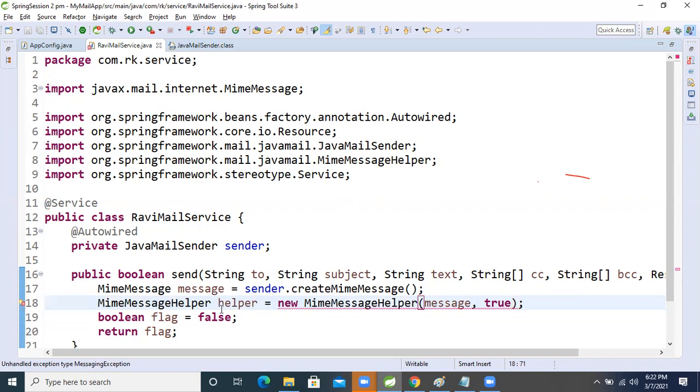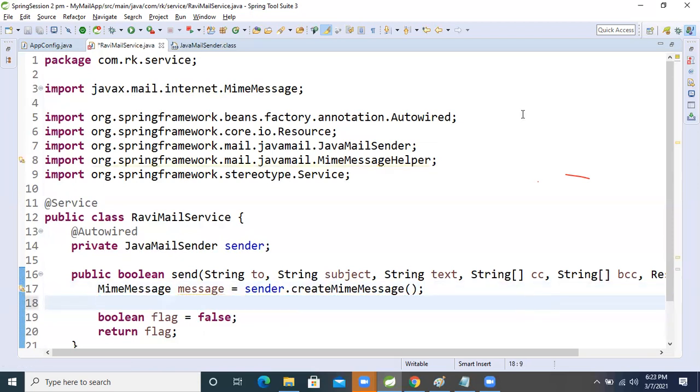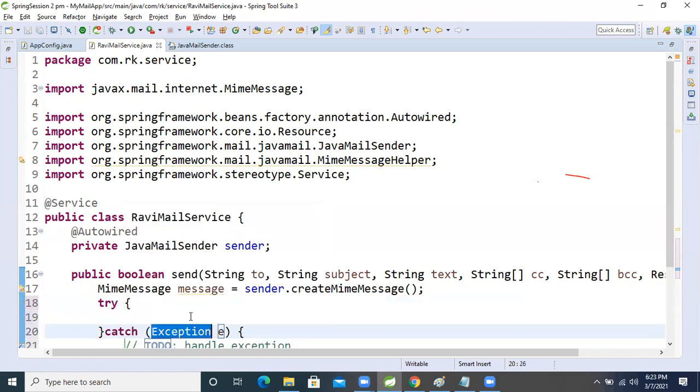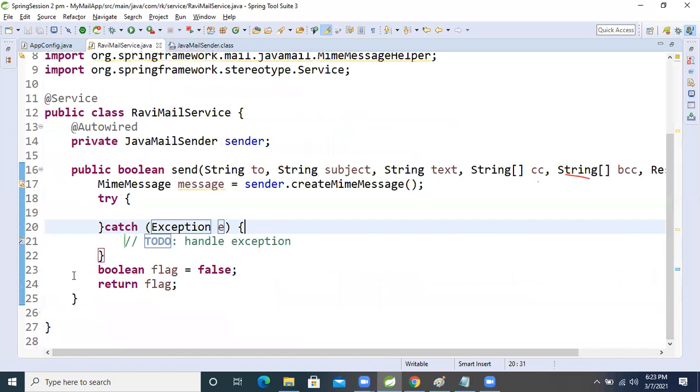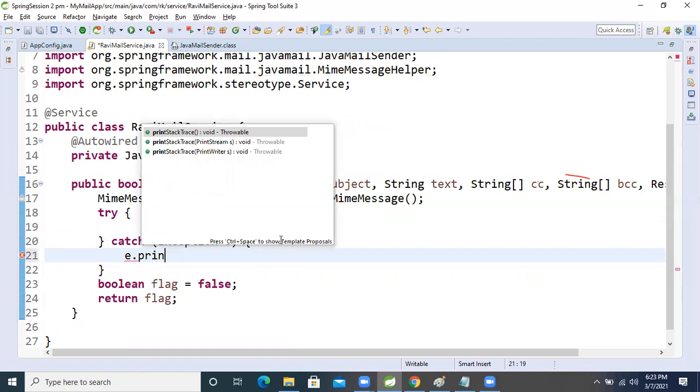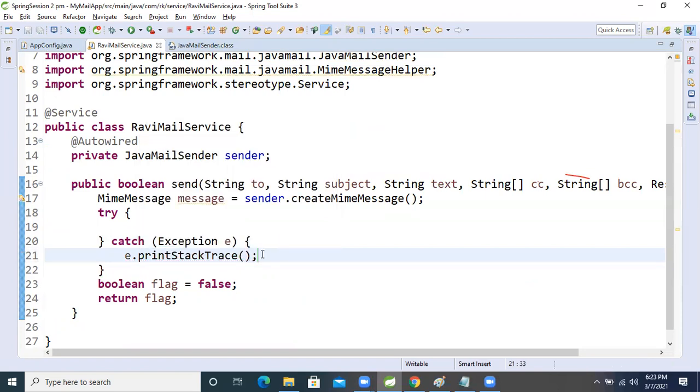Okay, see, this is what unhandled actually means, the exception. One minute, I'm deleting it here. This is throwing a checked exception, and we are not handling it. So now we use try and catch, and we catch the exception. This will throw a checked exception, so we need to handle it. I'm just doing e.printStackTrace here. Now the thing is fine.